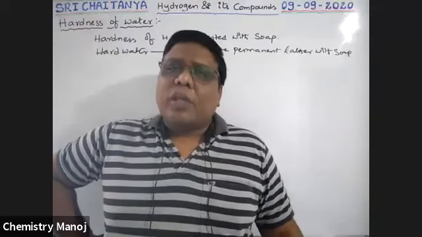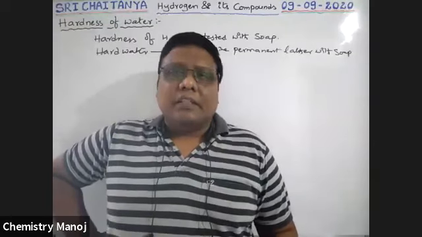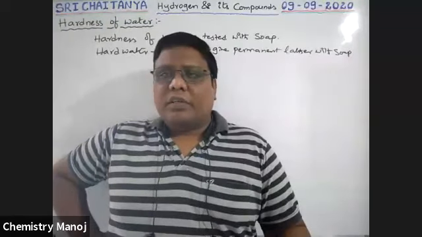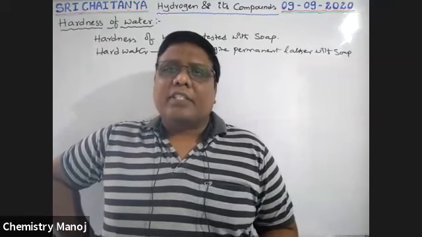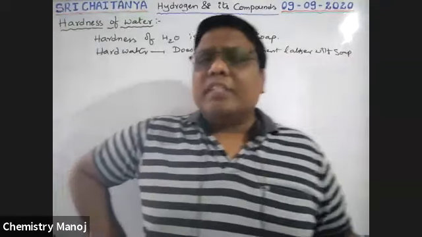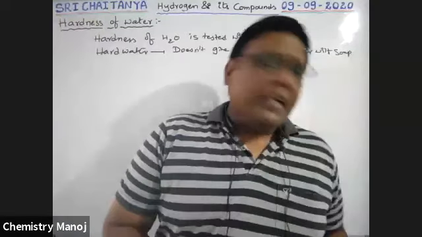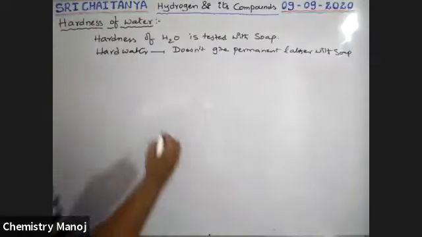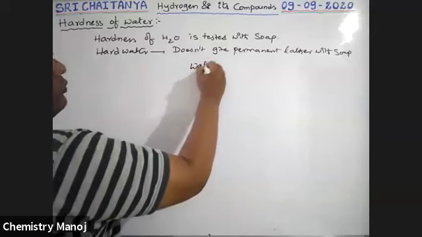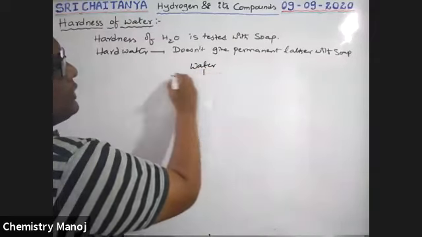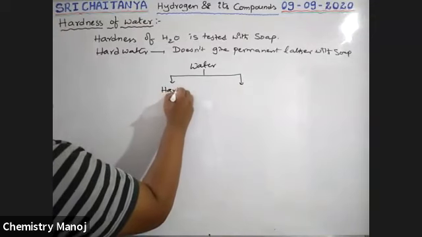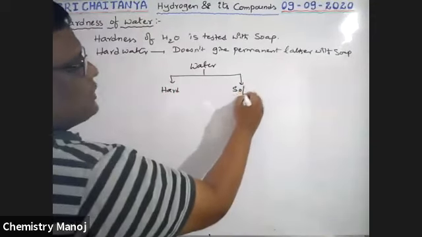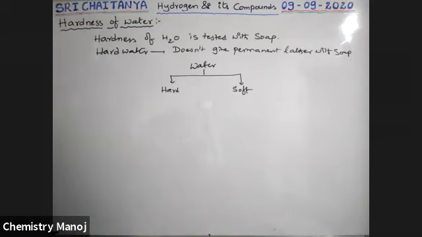So first of all, we must learn which chemicals create this hardness. See, boys, there is a classification of water as per industry norms. It is of two types: hard water and soft water.